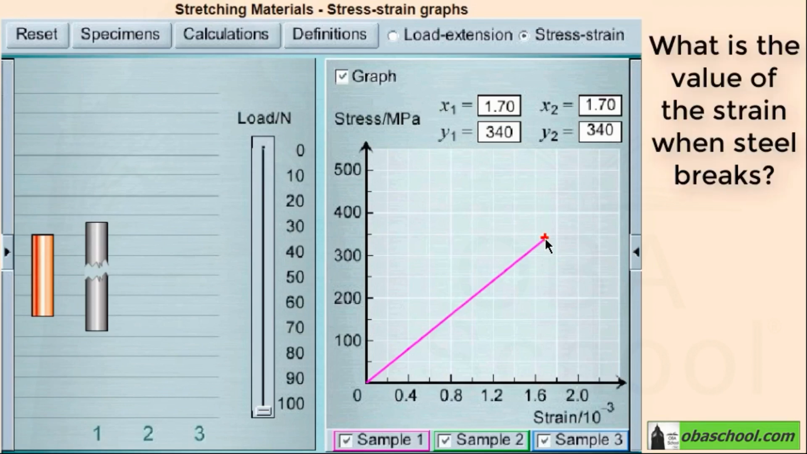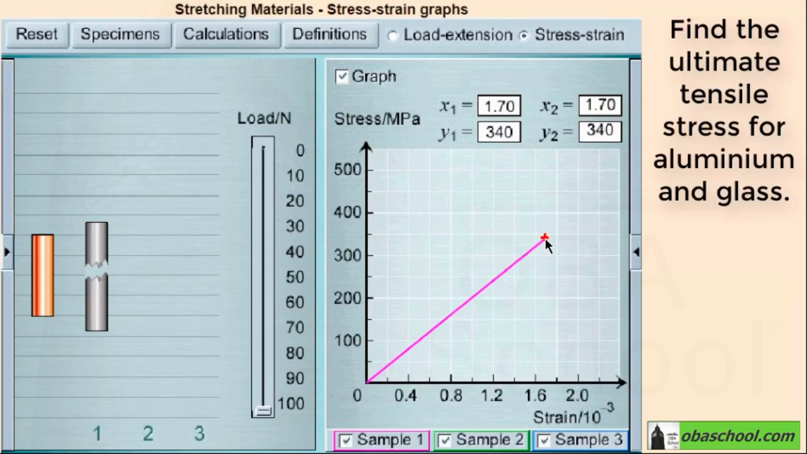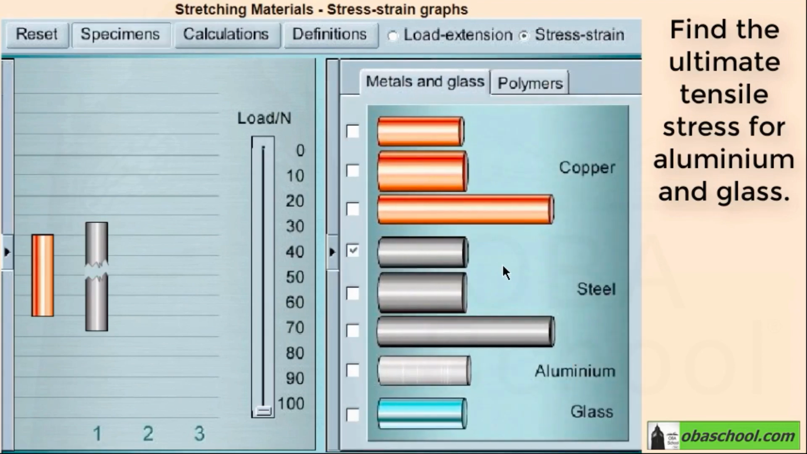What is the value of the strain when steel breaks? Yes, it's 1.7 times 10 to the power minus 3. And recall that strain is unitless. Let's find the ultimate tensile stress for aluminium and glass. We will stretch them.